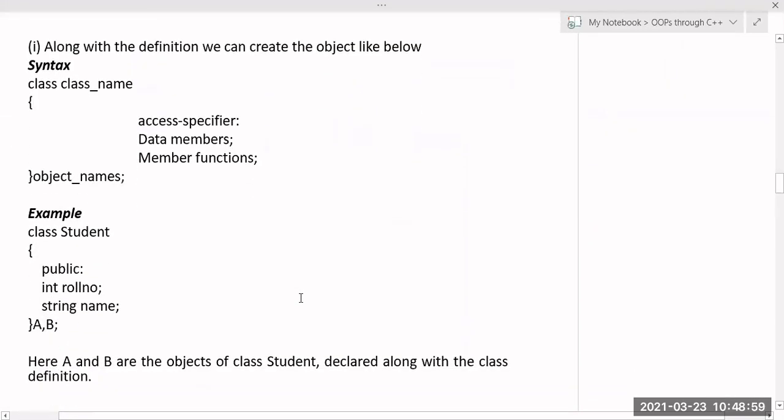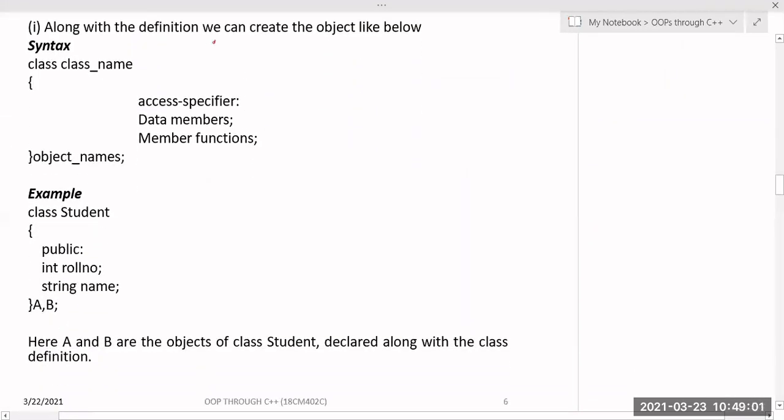We can create the object in any one of the following ways. There are two ways. Along with the definition, we can create the object like below. If you know about structures, how can we create a structure variable? Struct student, I have some data members. Is a structure ended with a semicolon or not in C language? Yes, it is ended with a semicolon.